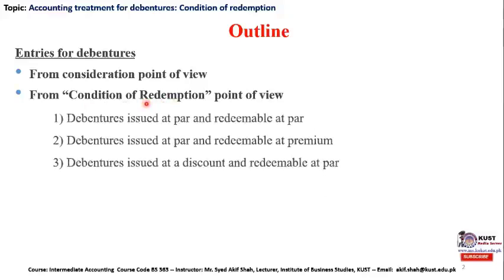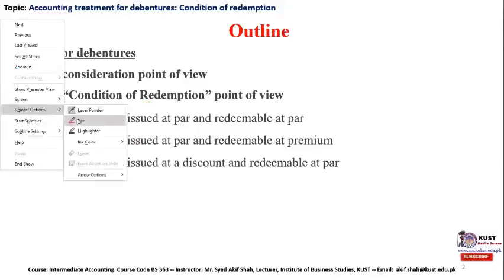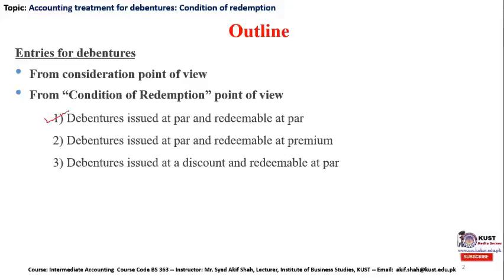So dear students, we have 5 different cases under the condition of redemption when we are discussing debentures. Number one is when the debentures are issued at par and redeemable at par.